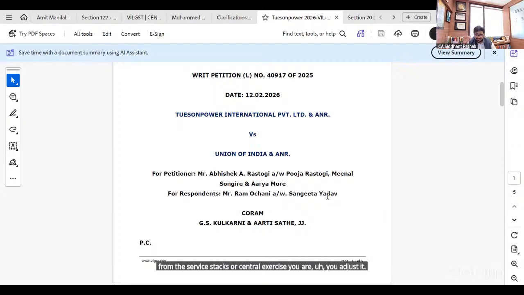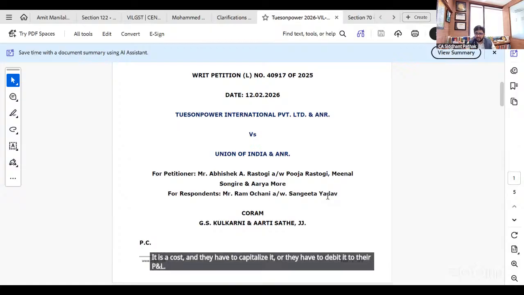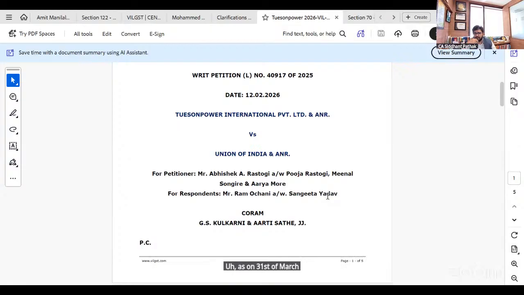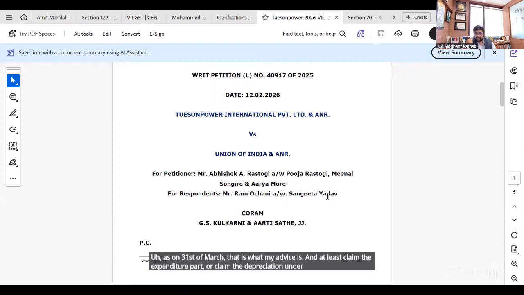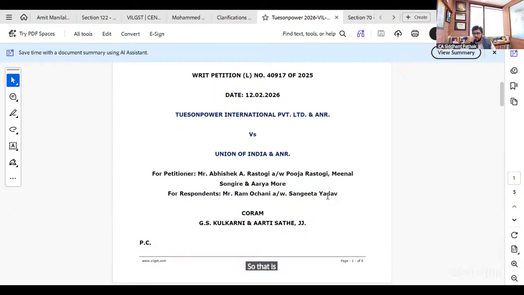So until any such clarification comes, it is a cost and they have to debit it to their P&L as on 31st of March. That is what my advice is, and at least claim the expenditure part or claim the depreciation under the Income Tax Act. Whatever benefit you can gain, you can gain. So that is what I wanted to highlight before everyone.